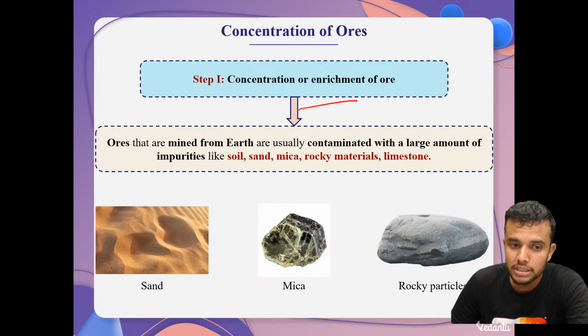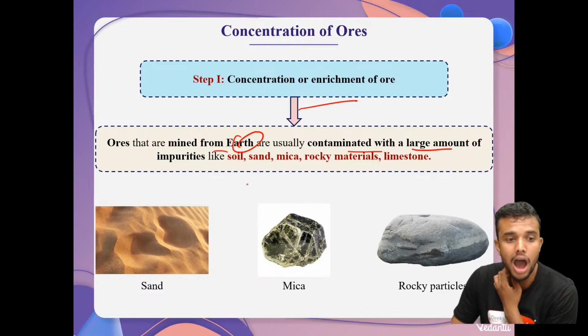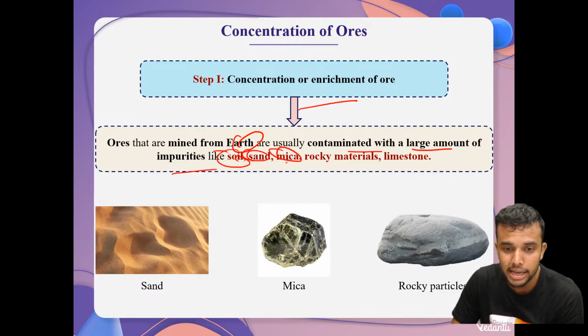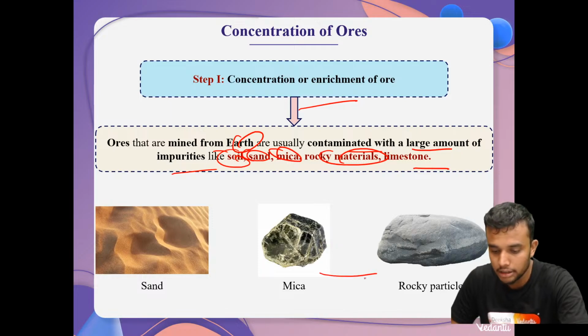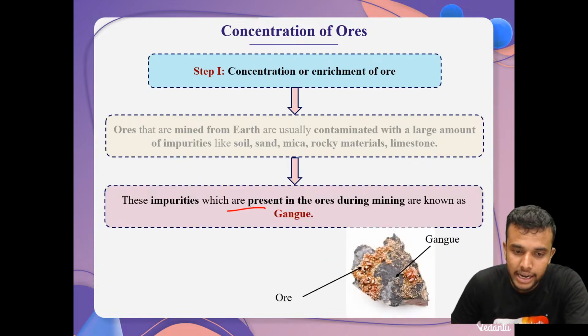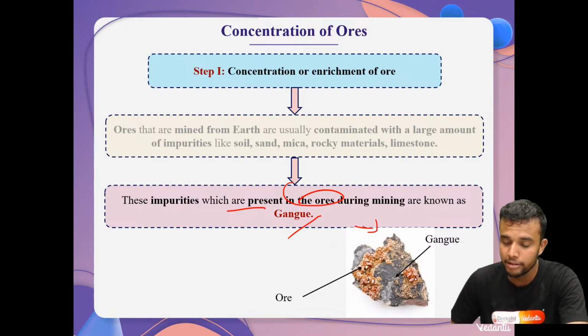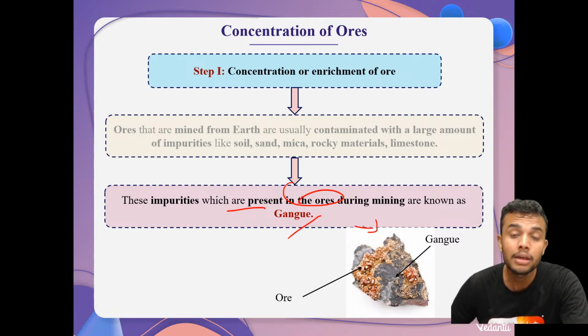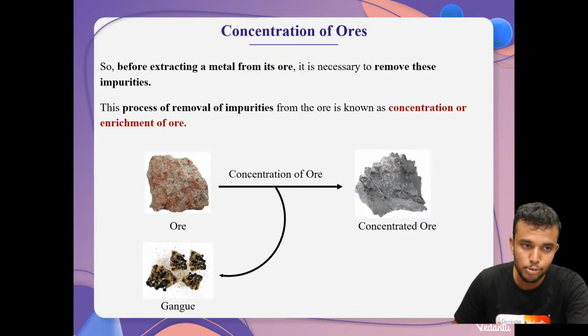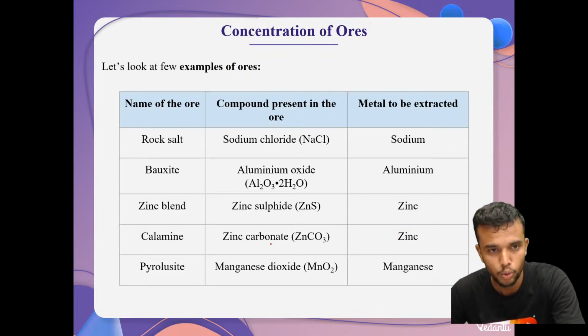We already said that ores mined from the earth are usually contaminated with a large amount of impurities like soil, sand, mica, rocky materials, and limestone. These are the examples. These impurities present in the ores are called gangue. The gangue is nothing but the impurities present in the ore. When we remove this gangue in the enrichment process, we get concentrated ore.